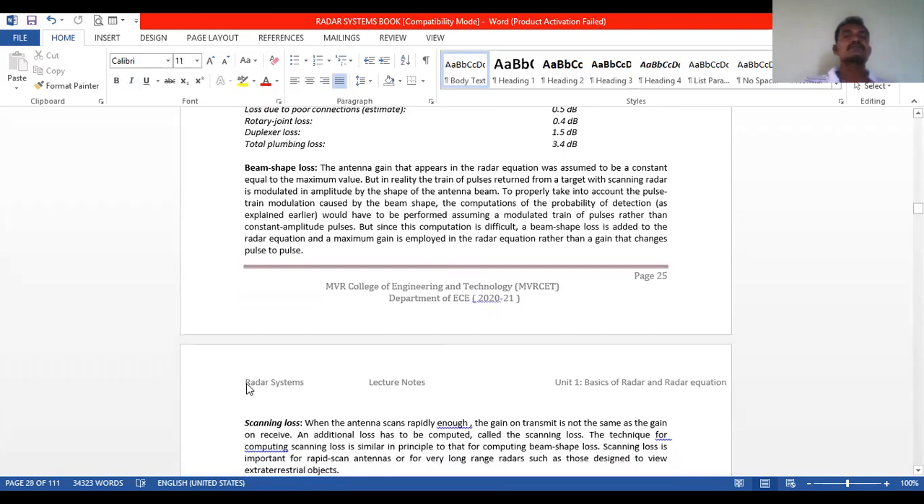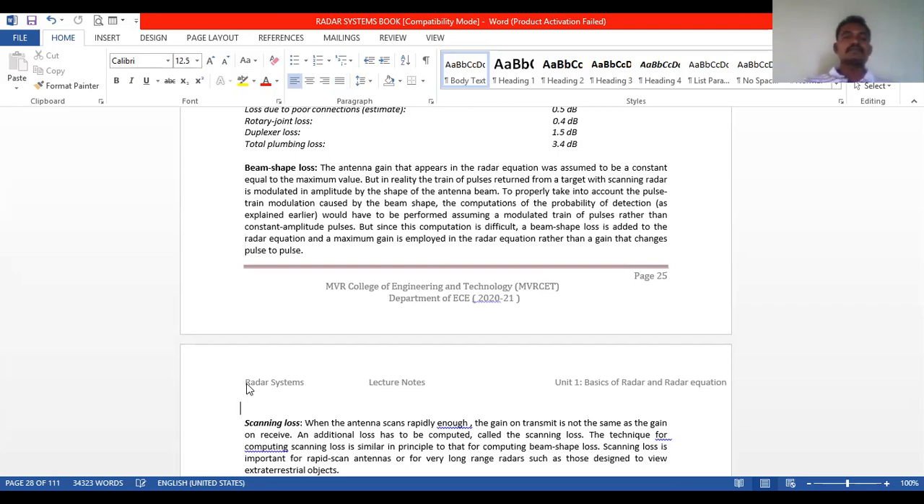So beam shape loss is a maximum value of the antenna gain. In reality, it is related to the antenna beam. Here a beam shape loss is added to the radar equation and a maximum gain is employed in the radar equation rather than a gain that changes pulse to pulse.